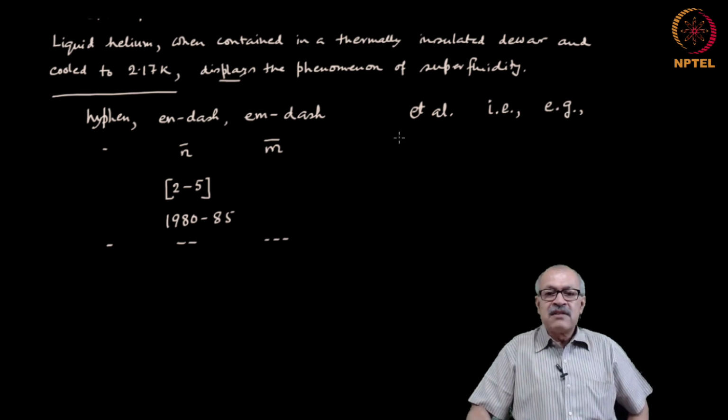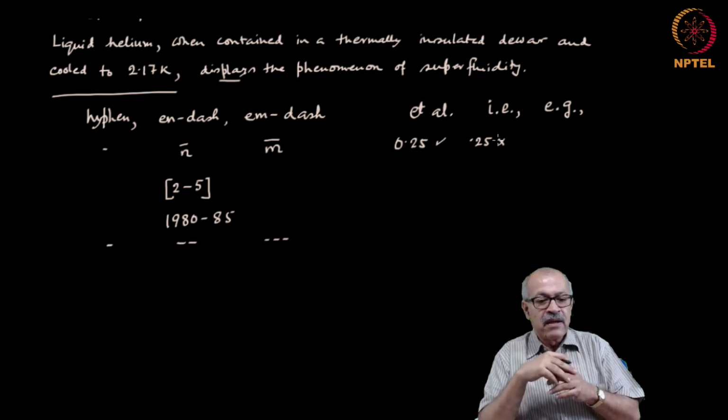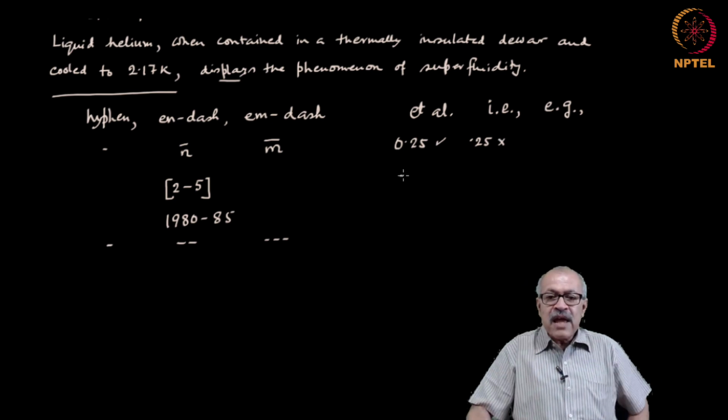Always write, say, 0.25, this is right, and just .25 is not the way we write in a technical paper. Do not use the ampersand except for situations like science and technology, this is okay, but otherwise, in place of and, writing an ampersand is not right.